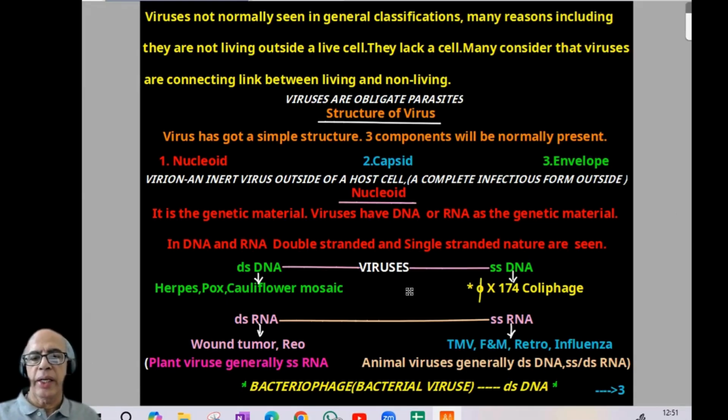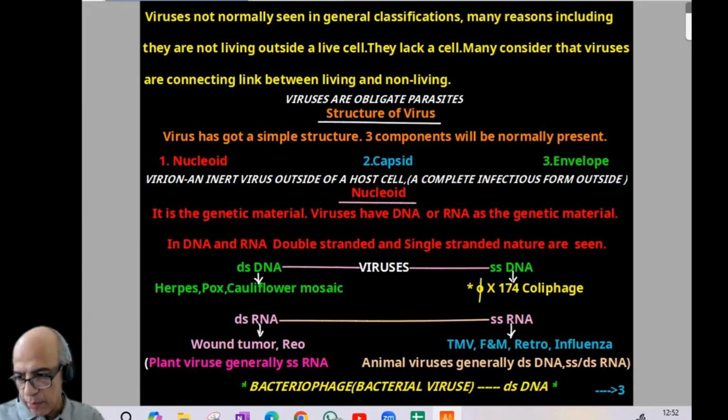Double-stranded DNA and single-stranded DNA, many examples are there, specifically double-stranded DNA, single-stranded DNA comparatively less. So examples for double-stranded DNA: herpes virus, pox virus, cauliflower mosaic virus, etc. Single-stranded DNA is comparatively less. That is phi X 174, it is a coliphage. I think the idea is clear. Now, double-stranded RNA: wound tumor virus, reovirus. Single-stranded RNA: tobacco mosaic virus, FMD, that means foot and mouth disease virus, retrovirus, influenza virus, etc.